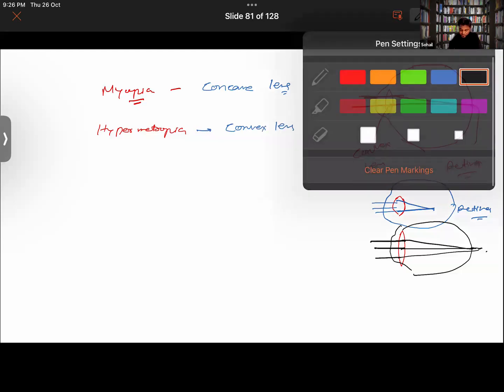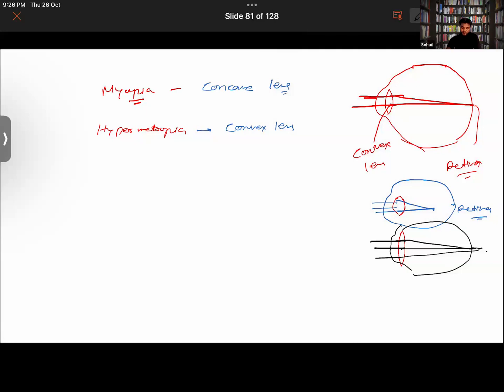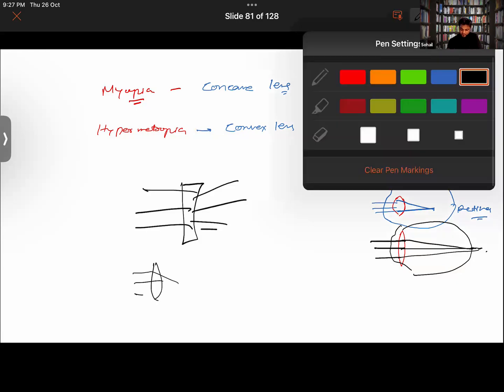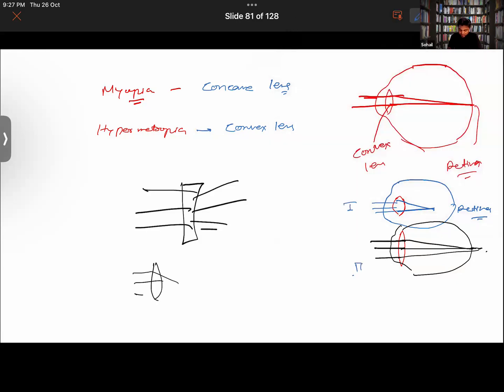Now, why is it so? Because convex lens actually converges the light rays, isn't it? Moments ago, we saw here that concave lenses are actually diverging lenses, so they will be diverging rays, while the convex lens actually converges. So in the first one or in the second one, in which case will you be using this convex lens, for this problem or for this problem?